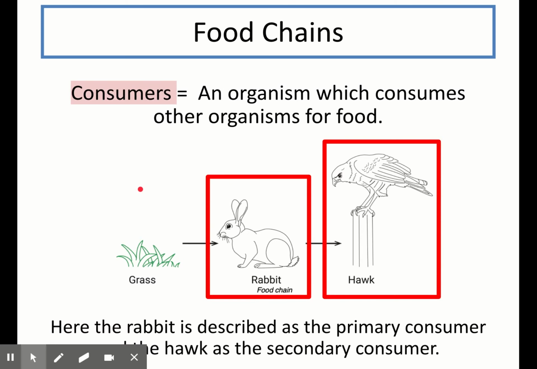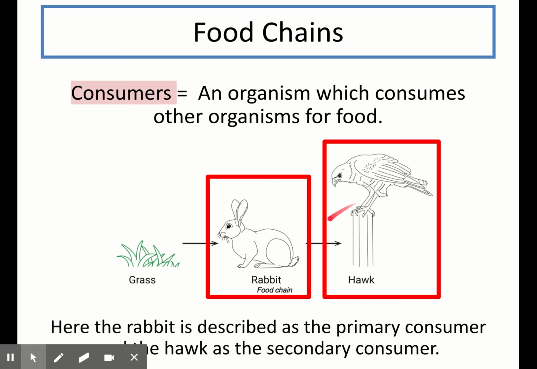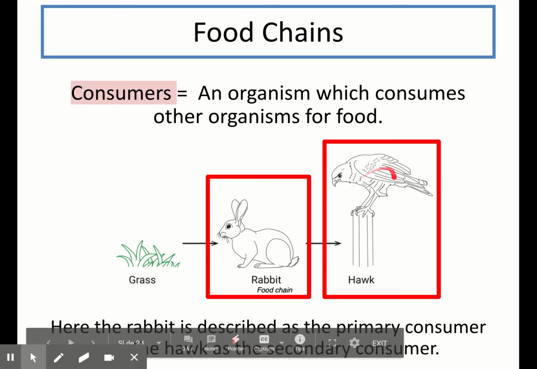The opposite of a producer is a consumer. A consumer is an organism which consumes other organisms for food. Essentially, consumers are anything in a food chain that isn't a green plant. In this example, both the rabbit and the hawk are consumers as they have to consume other organisms. So the rabbit has to eat the grass and the hawk has to eat the rabbit to gain food. Because the rabbit is the first consumer in the food chain, as the grass is a producer so we don't count that, we call the rabbit a primary consumer. Because the hawk is the second consumer in the food chain, we call it the secondary consumer.